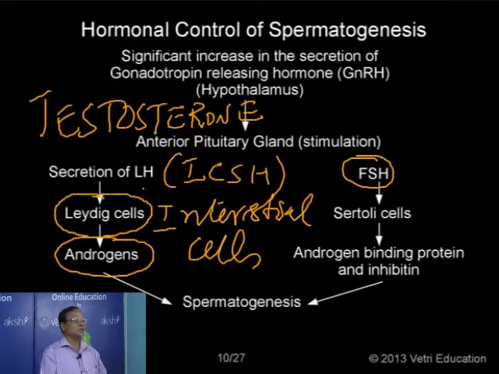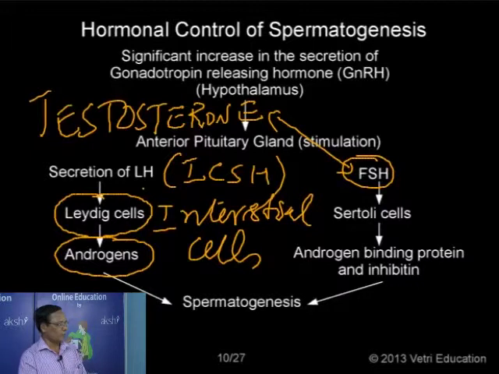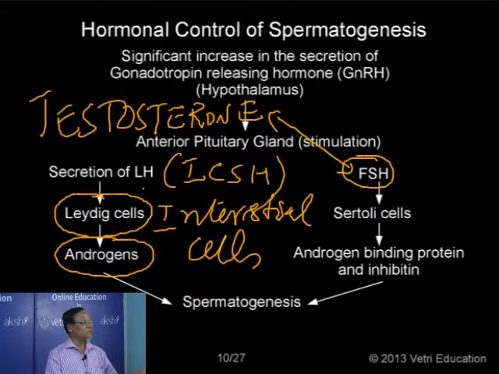So once testosterone is stimulated, this FSH along with this testosterone, these two together interact and promote the process of spermatogenesis. So LH reaches the Leydig cells, secreting the androgens, the testosterone, and this testosterone along with FSH stimulates the process of spermatogenesis. This is one control. Now we need a constant concentration of this androgen, namely testosterone, for spermatogenesis to be continued.